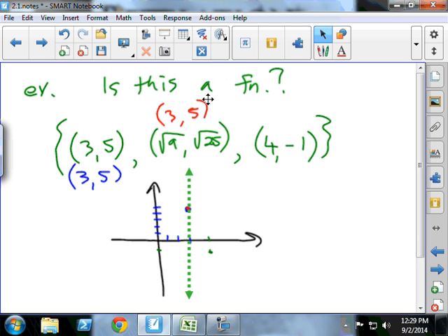It is a function. That's a trick question. This is a function because it's the same point. So that whole thing about repeated x's, you have to consider that if it's the same point, it still might be a function. But when we look at those repeated x's, are the y's different too? Does everybody get that? All right.